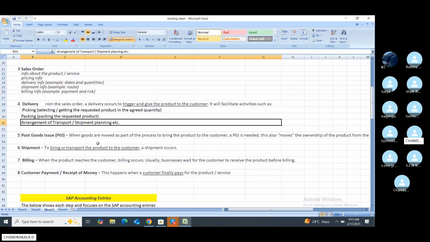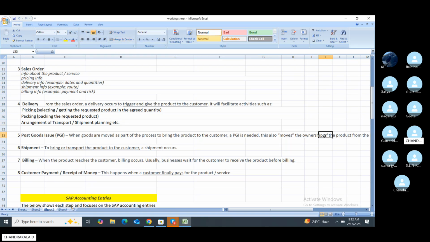Post goods issue means that when goods are moved, it is part of the process of delivering the product to the customer. In the PGI, ownership also moves. For example, if I sell from A to B, the ownership transfers from A to B. Once the goods are sold, ownership transfers from A to B.